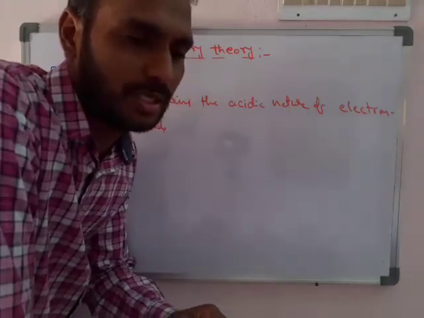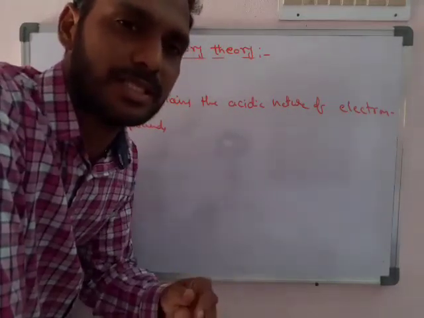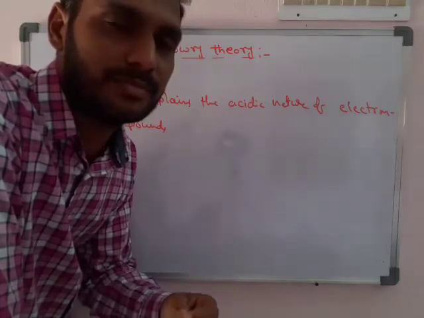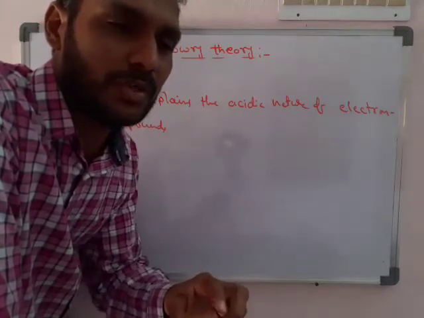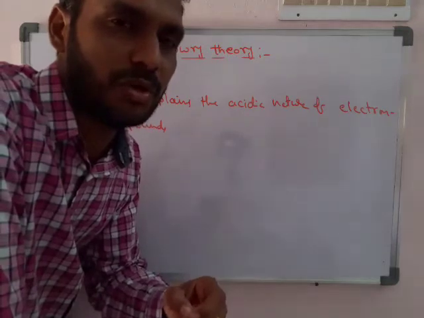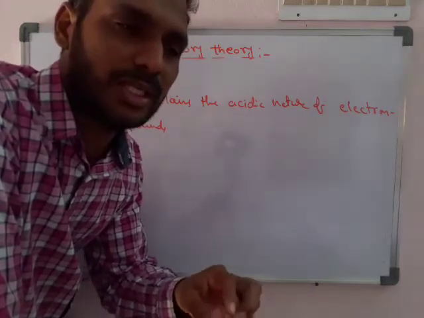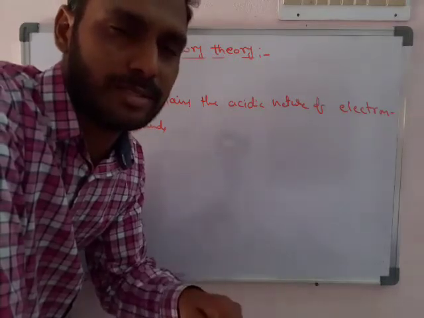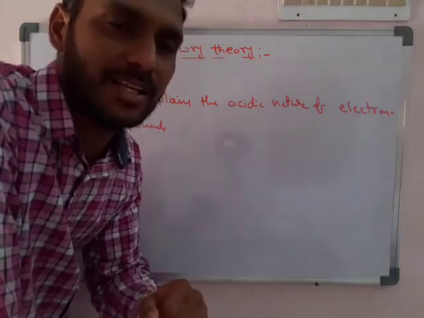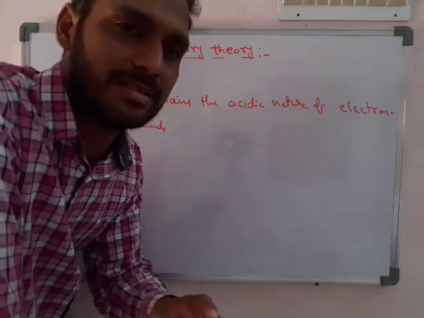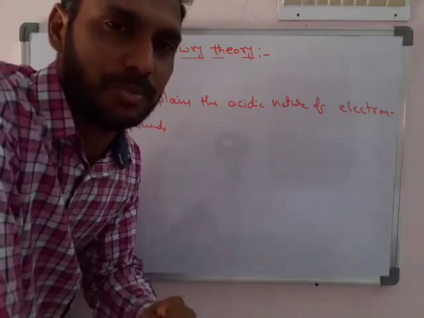This concept is present in chemical bonding. Electron deficient compounds are those which do not follow the octet rule. Octet rule violation means having more than 8 electrons or fewer than 8 electrons. If fewer than 8 electrons are present, they are treated as electron deficient compounds.